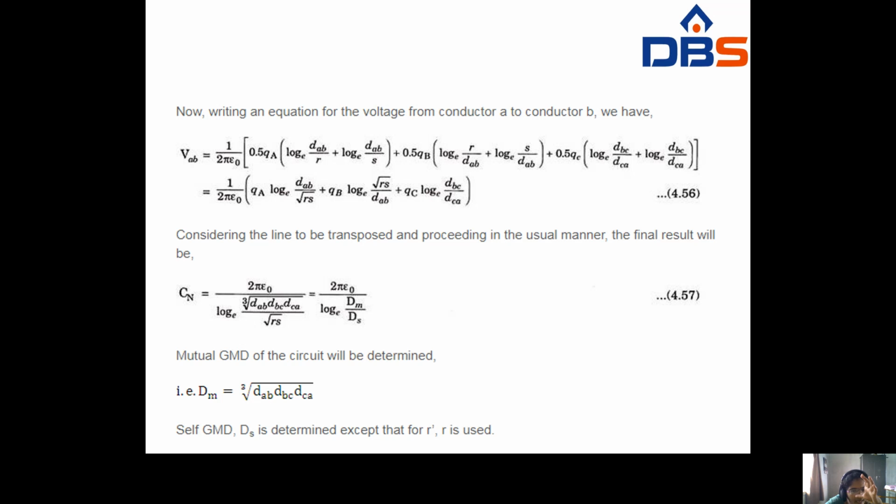Finally this will be written as DM and this as DS: mutual GMD and self GMD. The mutual GMD of the circuit is determined as DM, this formula DAB, DBC, DCA. Itself, DS is expressed in terms of R dash or R. Okay, final. So this is the capacitance of the bundle conductors.